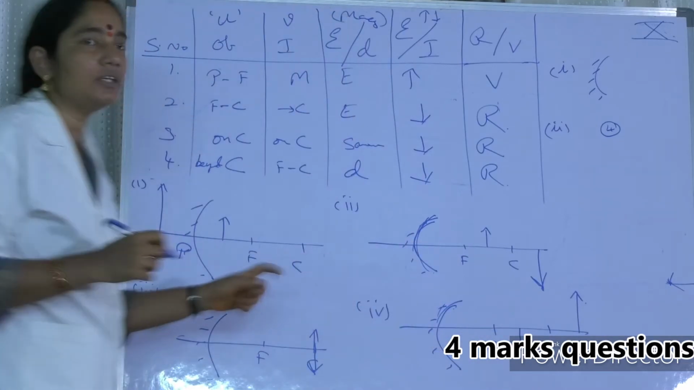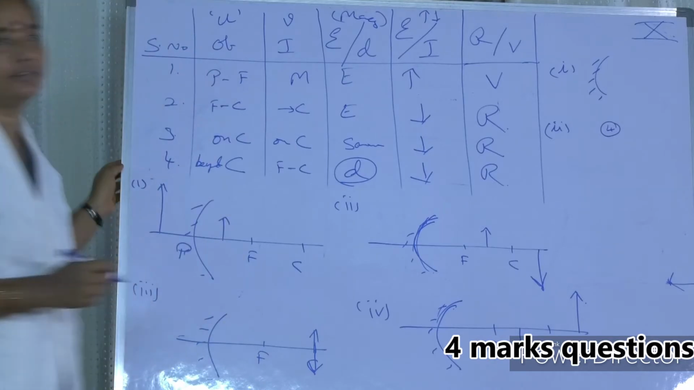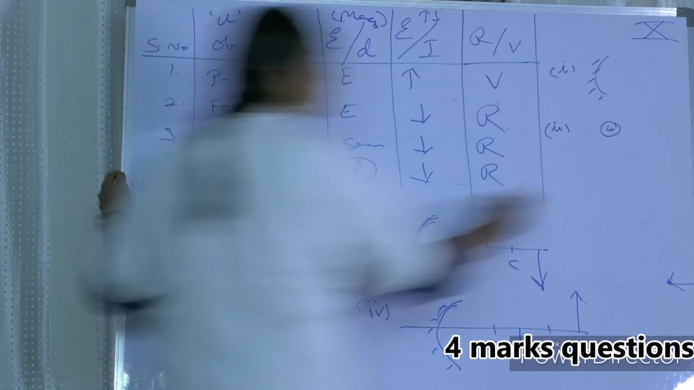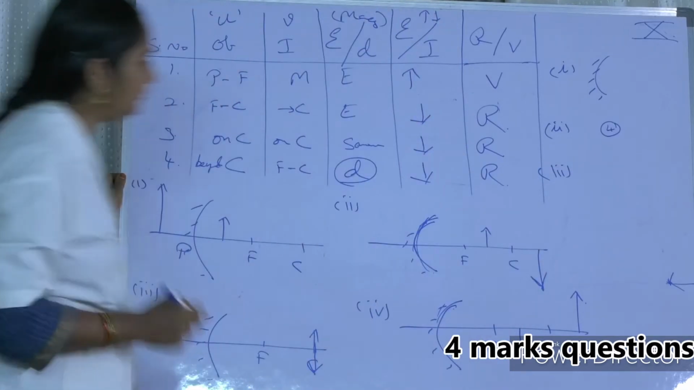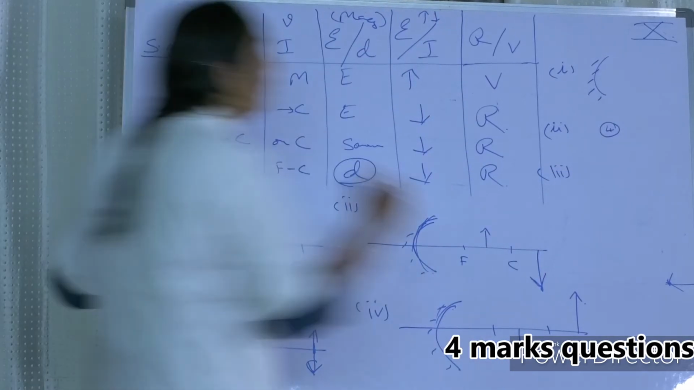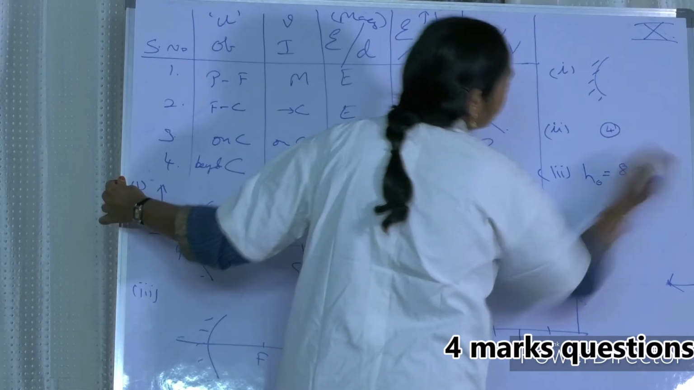Means the image is diminished. It is diminished. Okay. Next. Third question. Question number 3. An object of height 8 centimeters is placed at center of curvature. Object height is given as 8 centimeters.